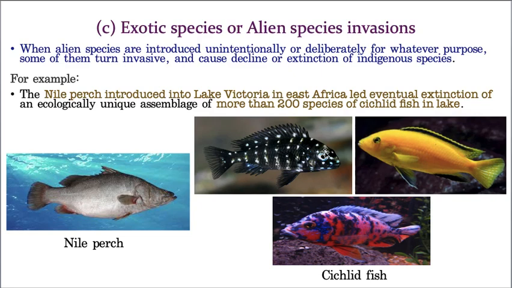Compound aquaculture means culturing many fishes at a time. Now, if you wanted to culture 10 fishes, you should have the idea of all the 10 species. If you don't have a proper idea and all the 10 species are kept together, 9 species may be herbivorous fishes, but one species may be a carnivorous fish.